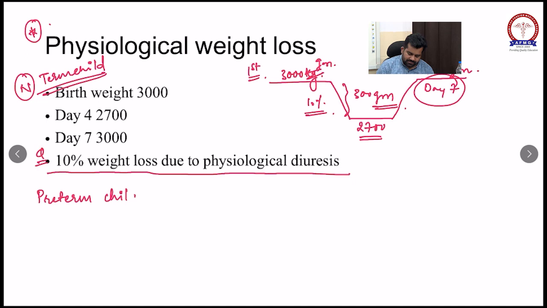In a preterm child, the functions of the kidney are not very mature, and because of this the child will lose 15% of the body weight, and will regain the body weight only after 2 weeks.